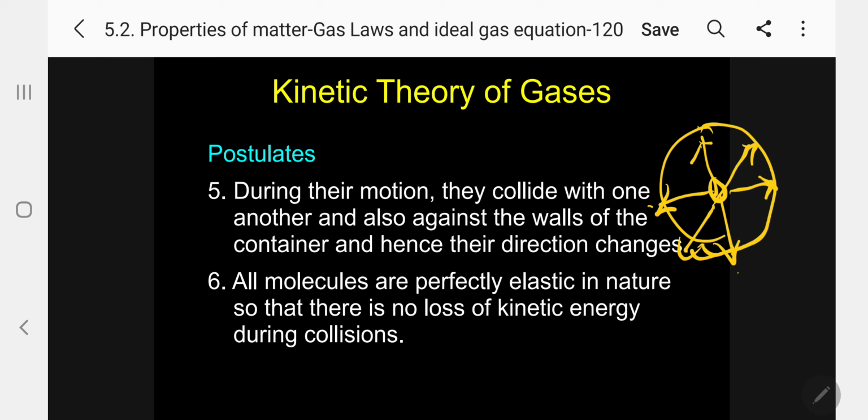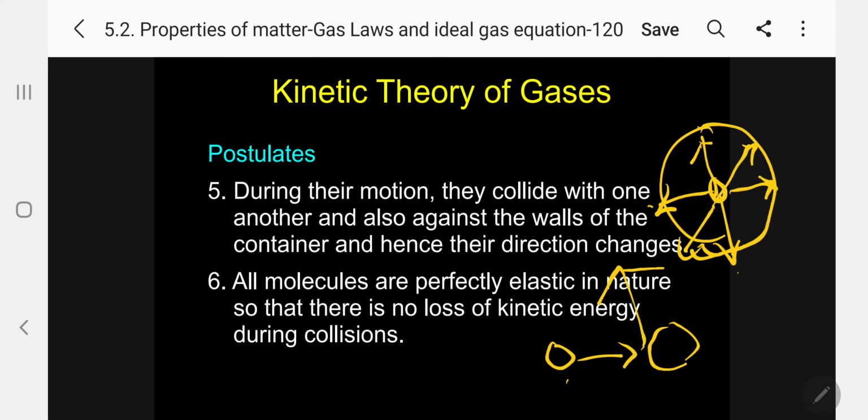Please follow. Now we will come back to the postulates. 5. During their motion, they collide with one another and also against the walls of the container, and hence the direction changes. Suppose a molecule is moving in this direction, and there is another molecule. After collision, what will happen? The direction will change.